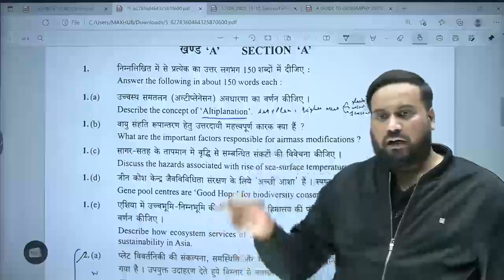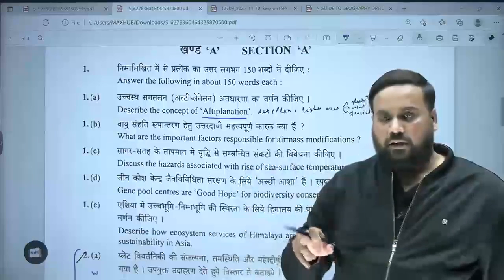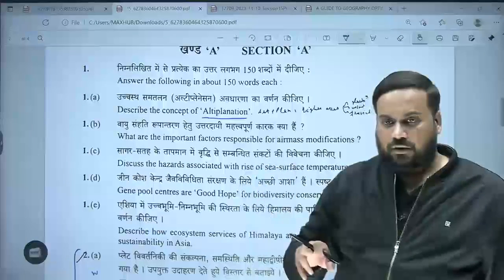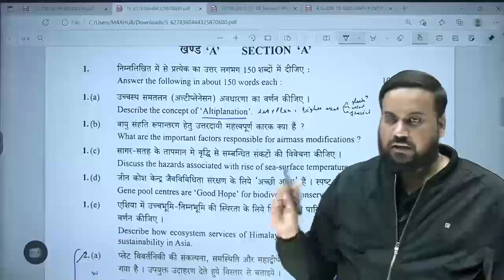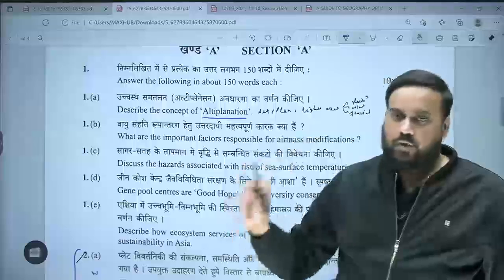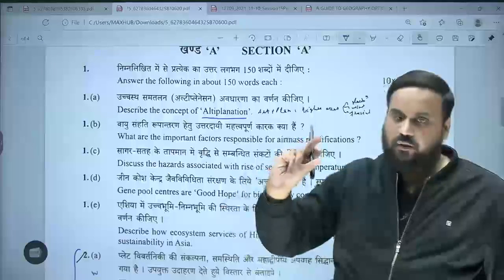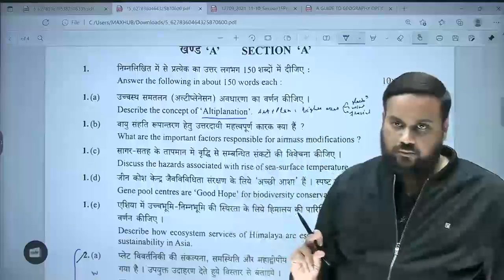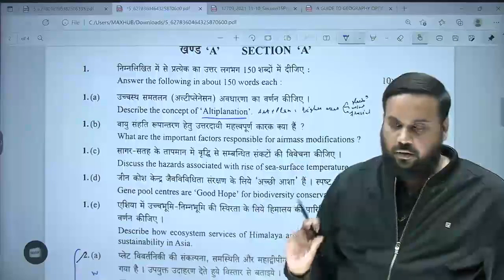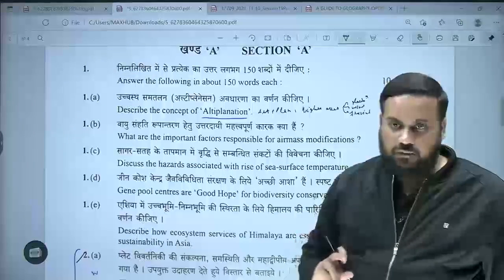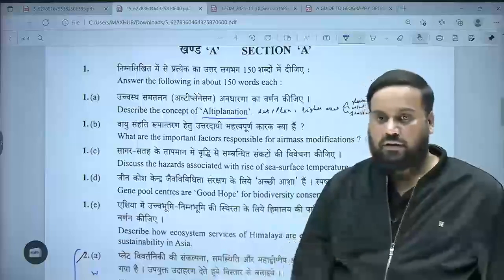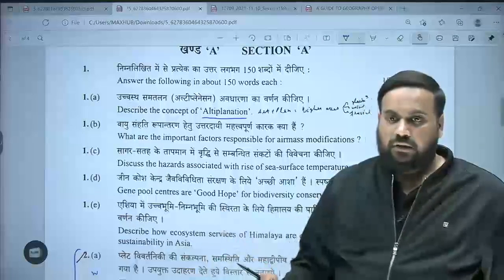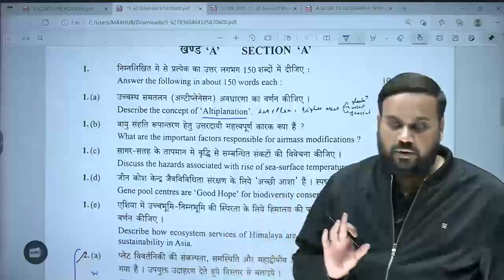This time, going by the trend that UPSC has been following, always in the classes I explain one thing, that you have to study all the chapters of erosion properly, particularly related with processes and landforms. And don't leave the periglacial landforms.